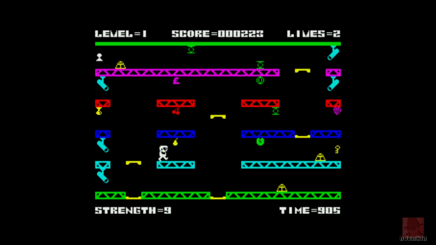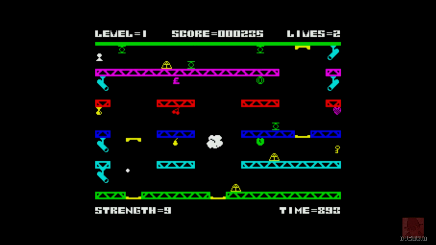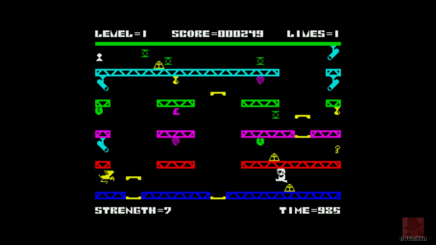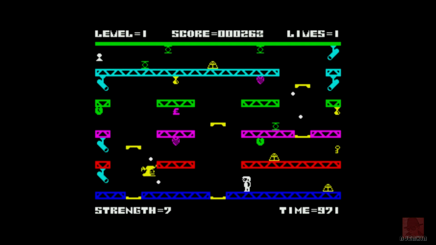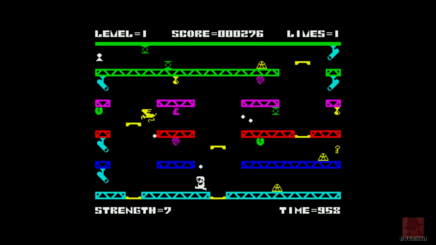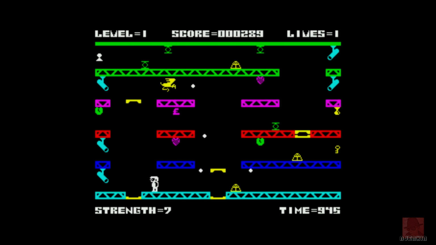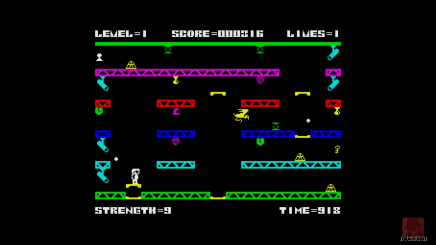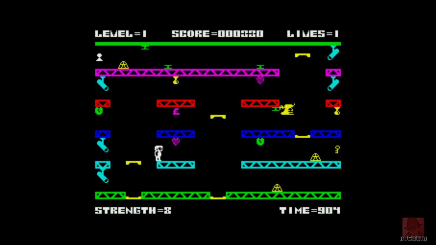If I'd got it free on a cover tape, I would have been quite pleased with the thing. But paying full price for it, I'm not quite sure what price it was back in the day. I wouldn't have liked to pay full price for the thing. When you look at the Ultimate games as well, they reigned supreme in the early 80s, didn't they, really?